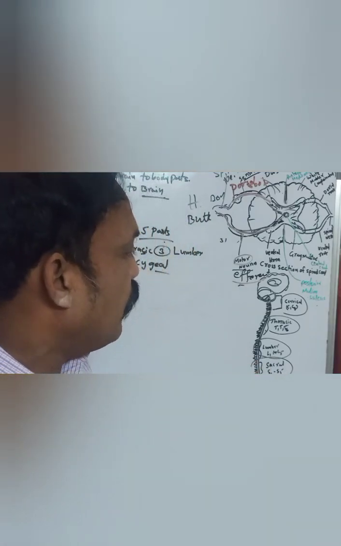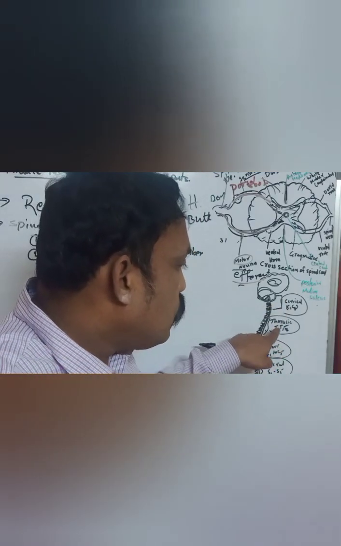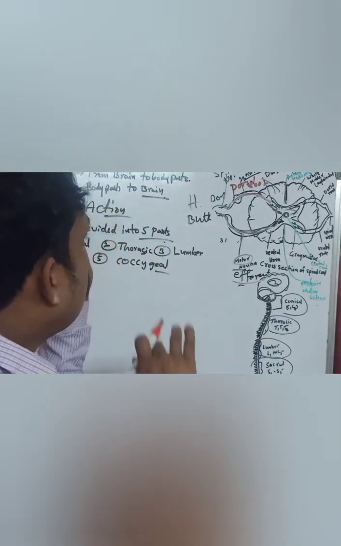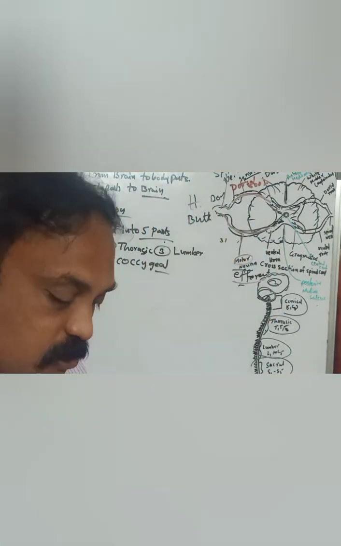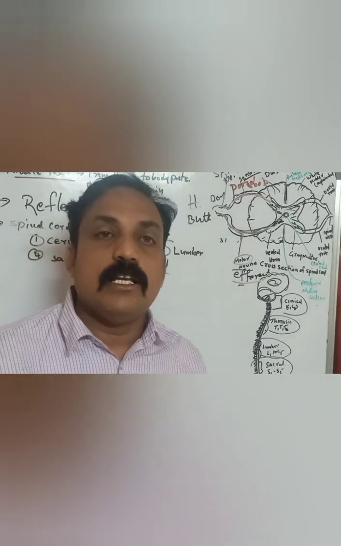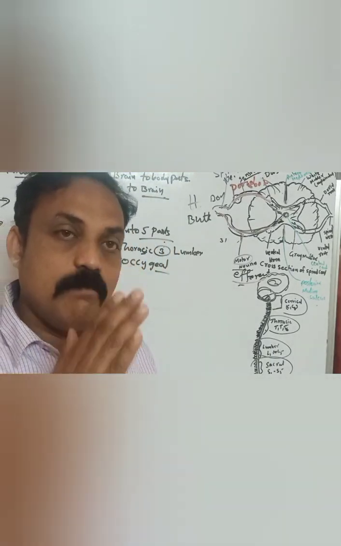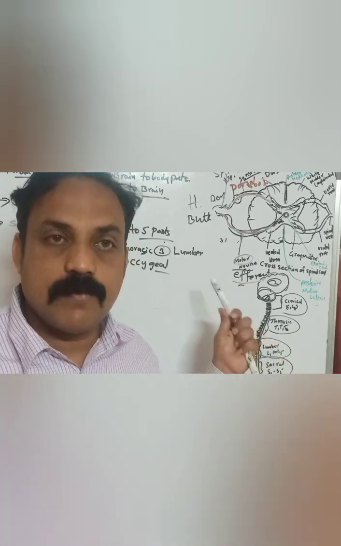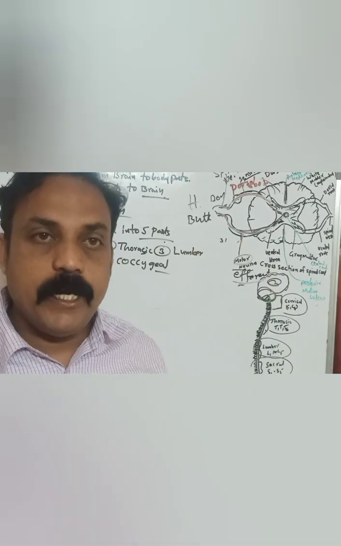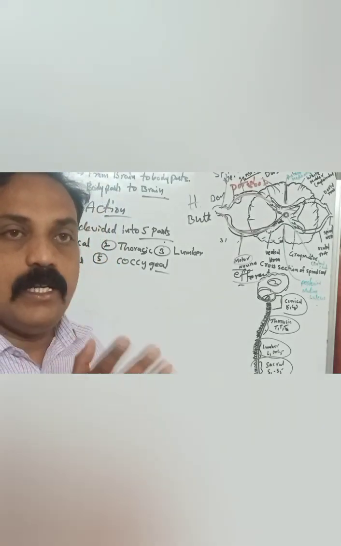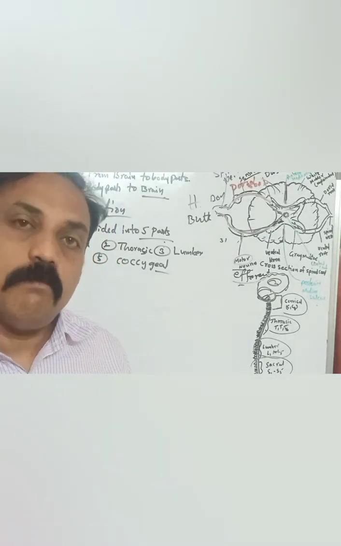And there are cervical, thoracic, lumbar, sacral, and coccygeal regions. This is the structure of the spinal cord. The main functions of the spinal cord: sometimes it shows reflex actions, and also it is a middleman. It passes messages from the brain to the body parts and from the body parts to the brain. So it is called the middleman. Thank you.